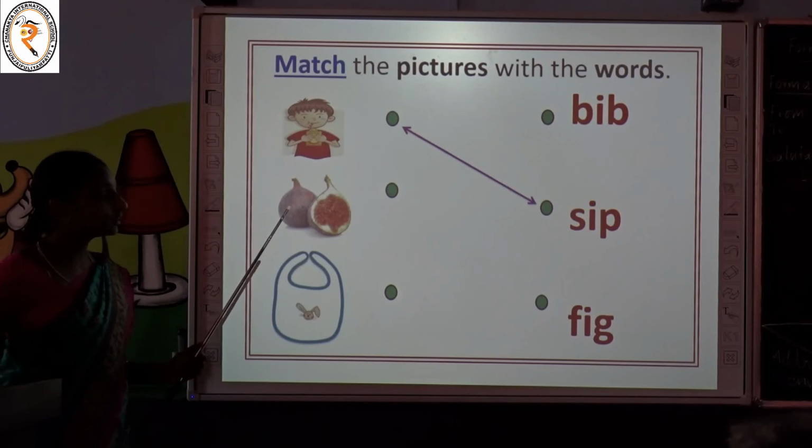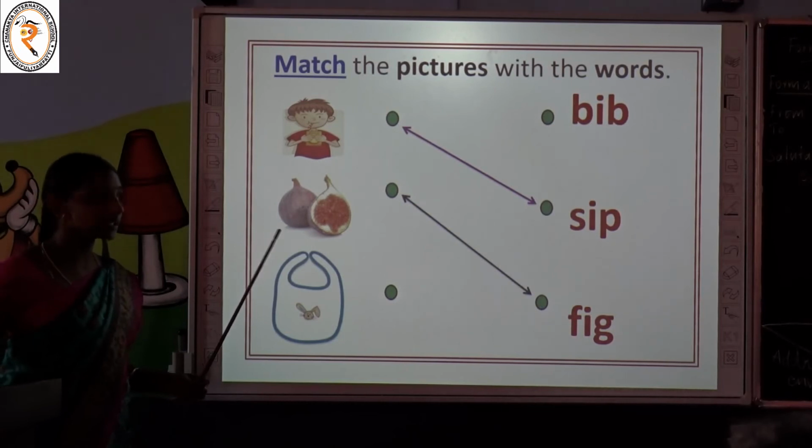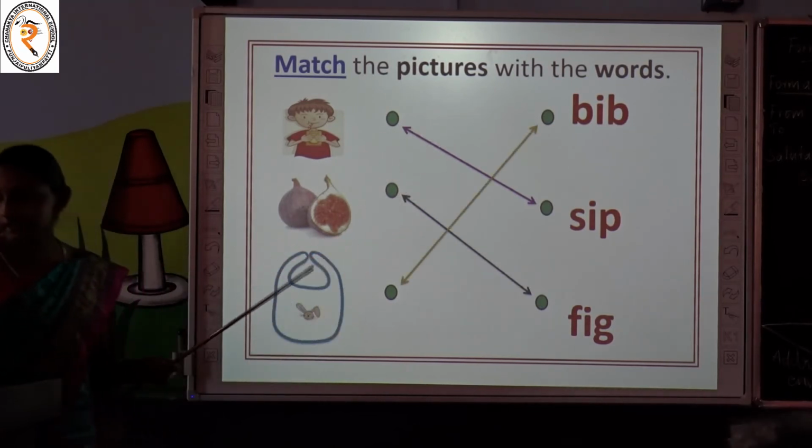Now find the word fib. Where it is, children? Yes, here it is. Now find the word bib. Where it is? Very good. You have done it correctly.